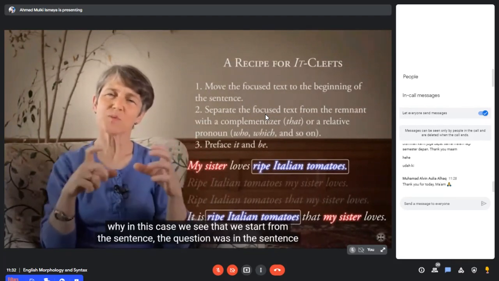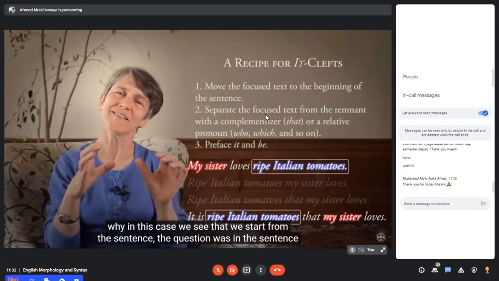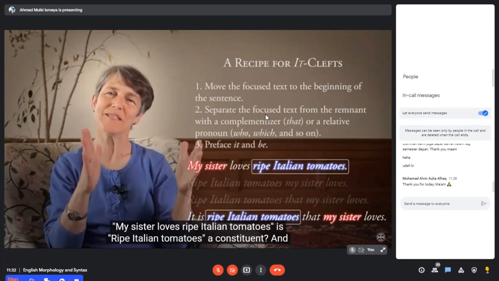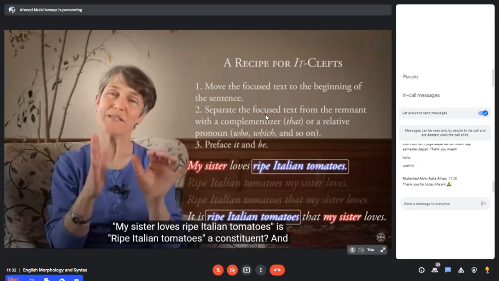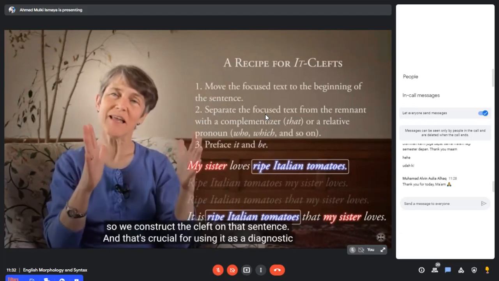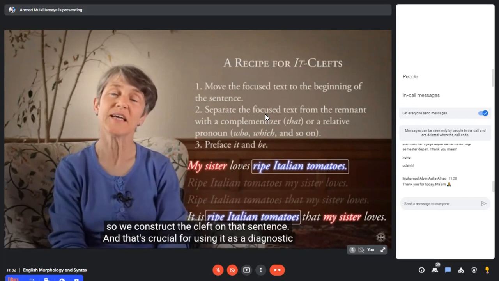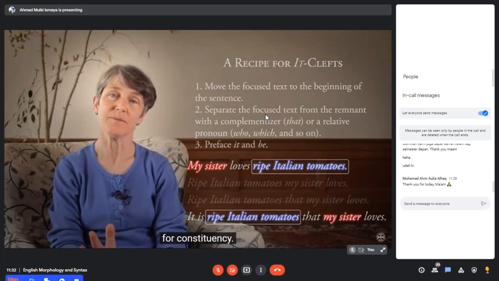So that's why in this case, we start from the sentence. The question was, in the sentence, my sister loves ripe Italian tomatoes, is ripe Italian tomatoes a constituent? And so we construct the cleft based on that sentence. And that's crucial for using it as a diagnostic for constituency.